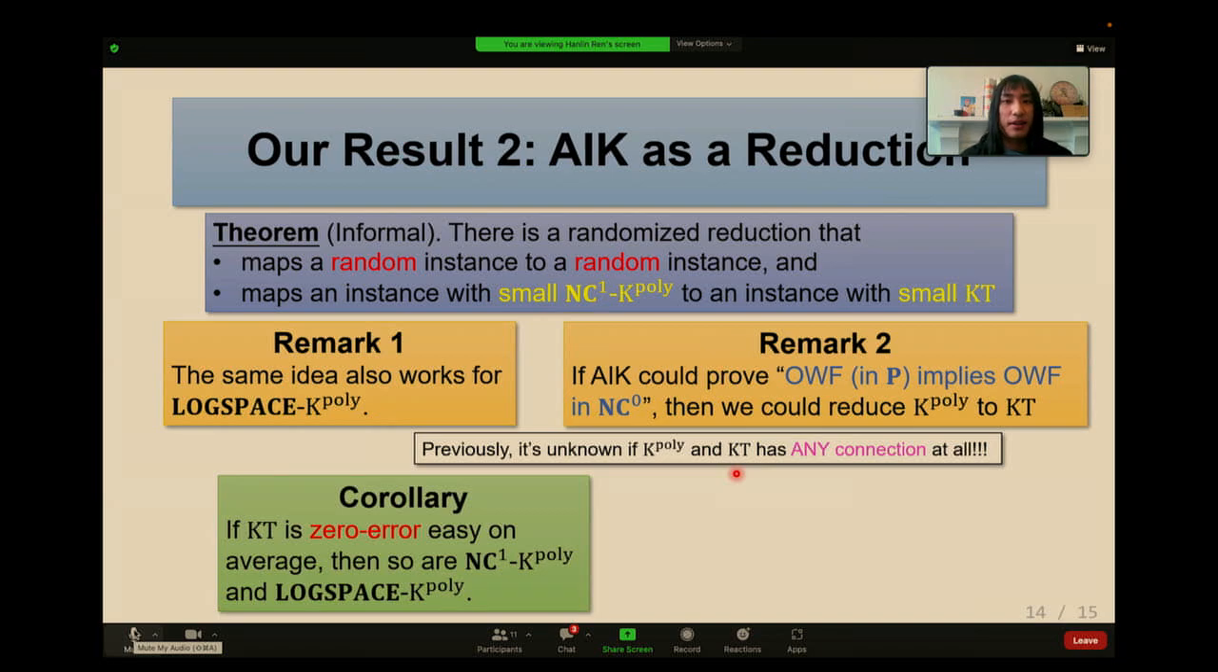Another remarkable property is it also works in the zero error regime. So if you recall the definition of one-way function, it's inherently about bounded error or error-prone heuristics. But this reduction, it turns out it also works for zero error or errorless heuristics. So if KT is zero error easy on average, then so are NC1 K poly and log space K poly.